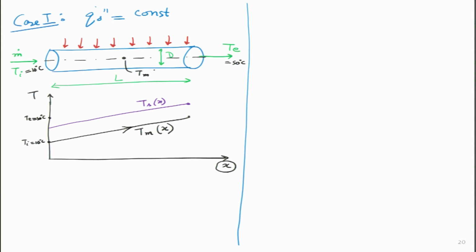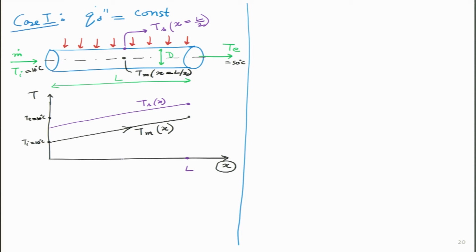Let us say this is Tm at the half distance, L by 2, and I will make a purple dot on top of it. Let me say this is the copper pipe temperature over here. I will call this the surface temperature Ts, and because this dot is at the half distance, I am saying this is at x equals L by 2. This is the value of L over here.